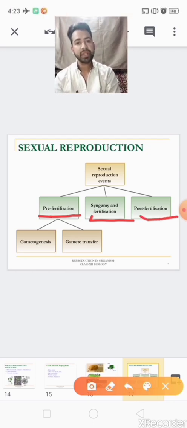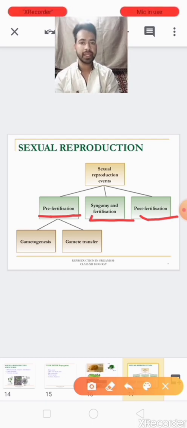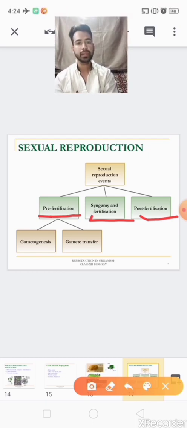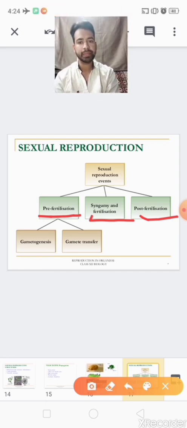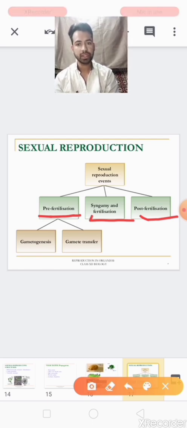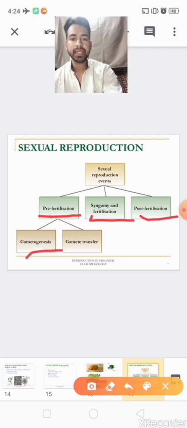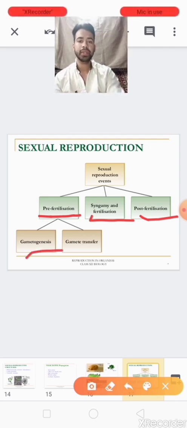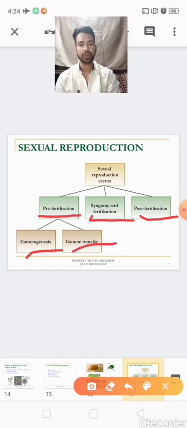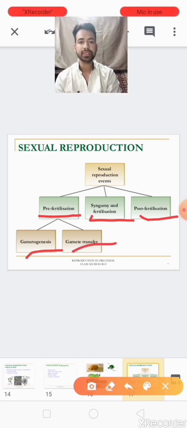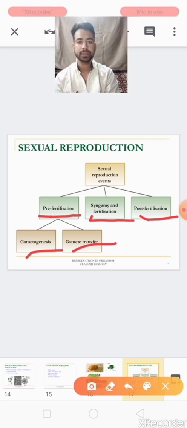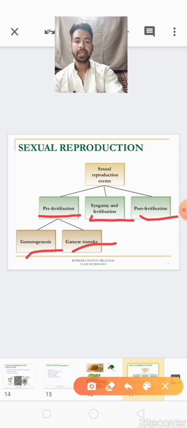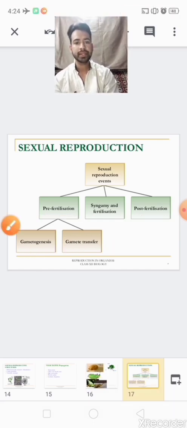Pre-fertilization, as the name suggests, is before fertilization. Pre means before, and fertilization is the fusion of male and female gametes. In pre-fertilization, 2 processes occur: number 1, gametogenesis, and number 2, gamete transfer. So first we are going to discuss pre-fertilization, which has these 2 events.